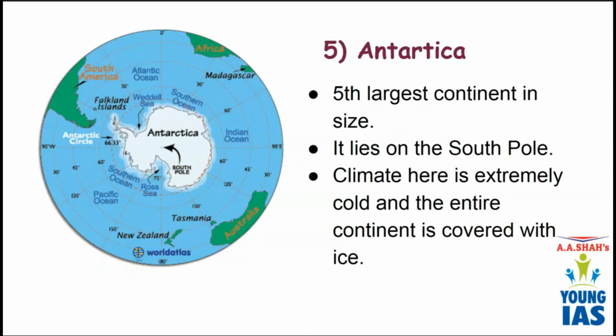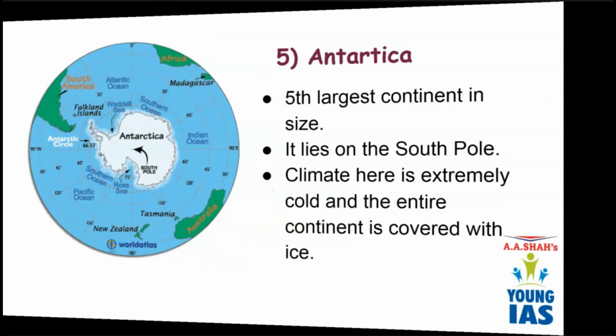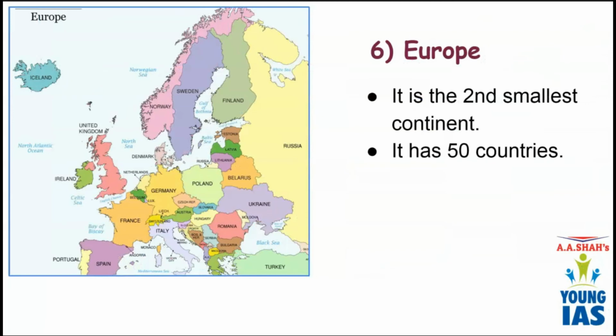Okay. So we have the next continent, that is Europe. It is the second smallest continent. Compared to other continents, it is very small, and it has altogether 50 countries. See, some parts of Russia are in the Asian continent, while some parts of Russia are in the European continent. Okay, so Europe has some portion of Russia. So altogether there are 50 countries in Europe.